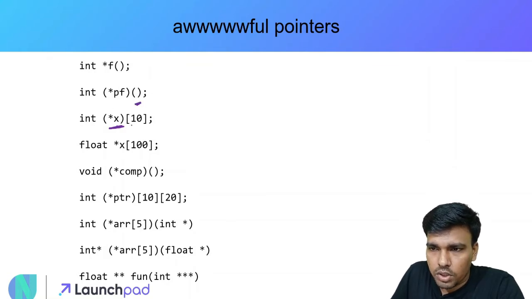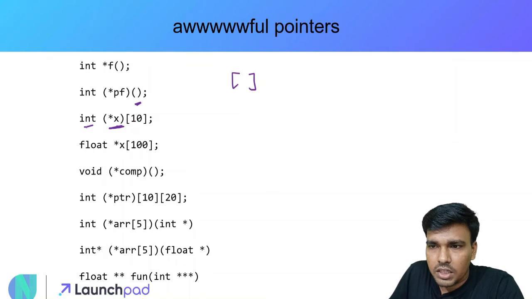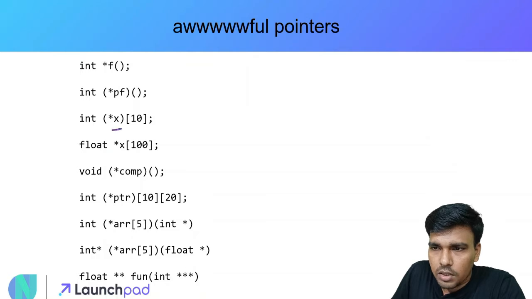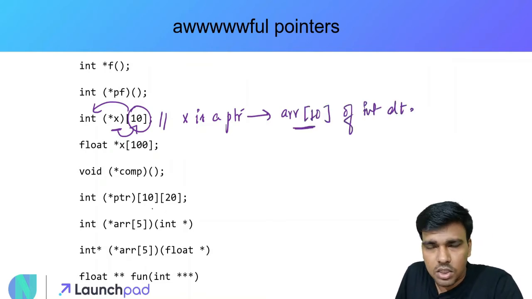But now x is a pointer to an array, because these kinds of brackets indicate an array. So while you're decoding into the English language, whenever we see such square brackets, we decode them as arrays. So x is a pointer to an array of size 10 of integer type. Let me show you this once in flow. x is a pointer to an array of size 10 of integer data type. So I will write this in very short form just to save time, but you got the idea of how it can be read.